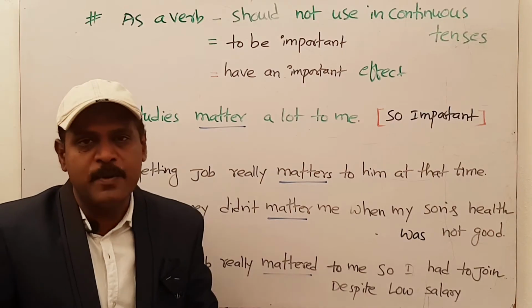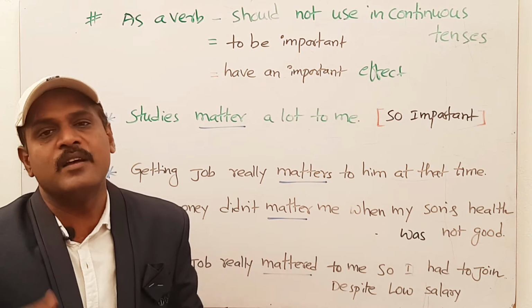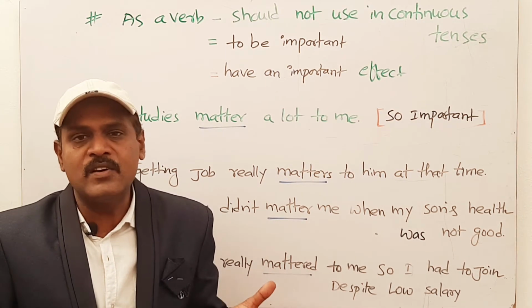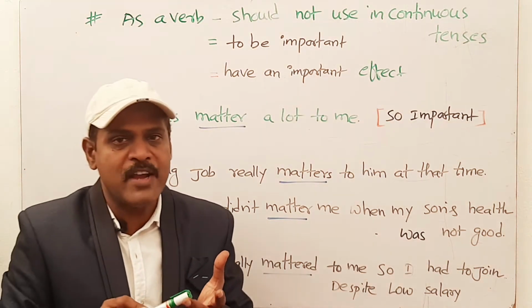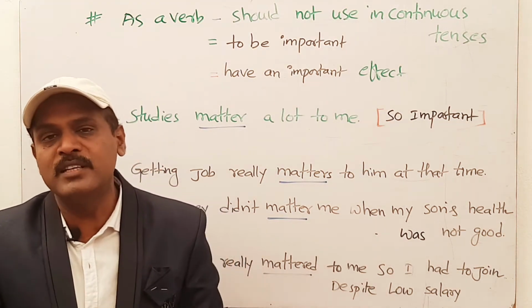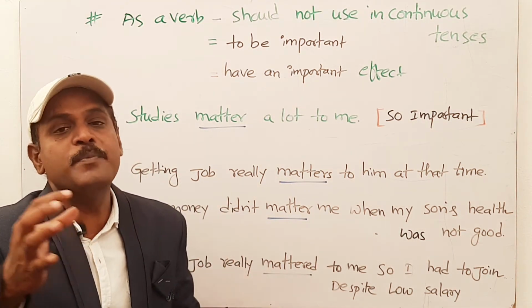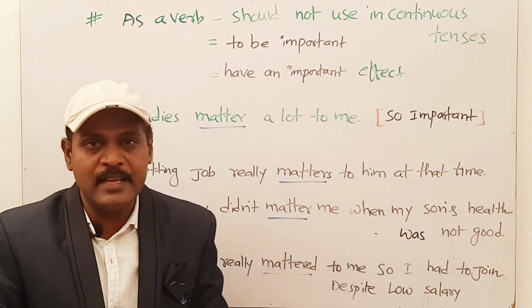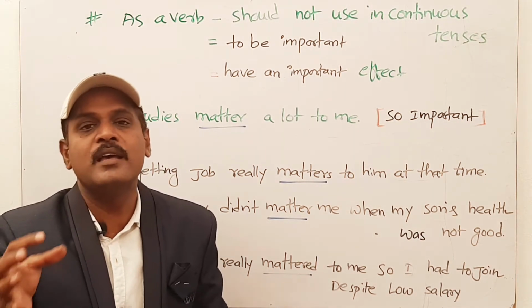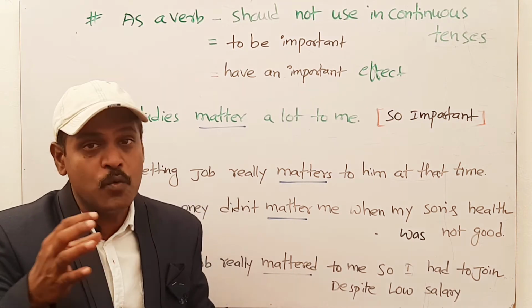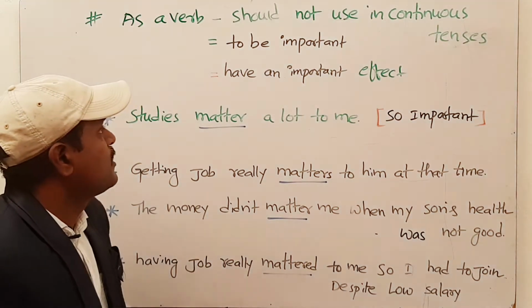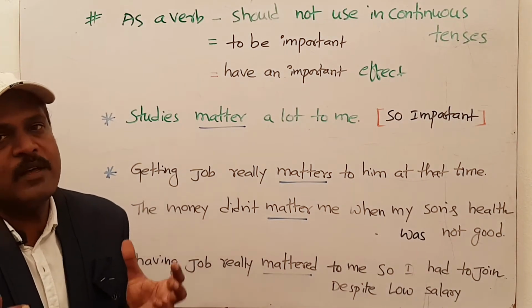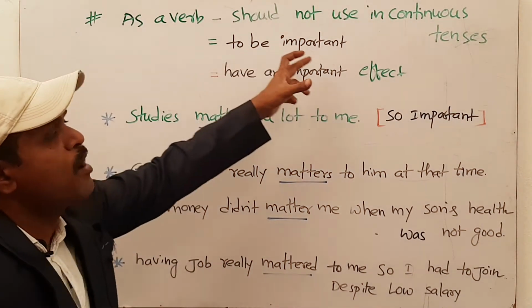Now I'm going to explain how to use "matter" as a verb. Like any other verb, it has four forms: matter, mattered, mattered, mattering. And one more thing you have to know is that it should not be used in continuous tenses, like "it is mattering." It is okay if you say "it matters," but we can't say "it is mattering." Okay? So the first use of "matter" as a verb is to be important.